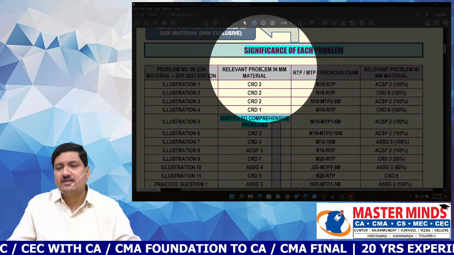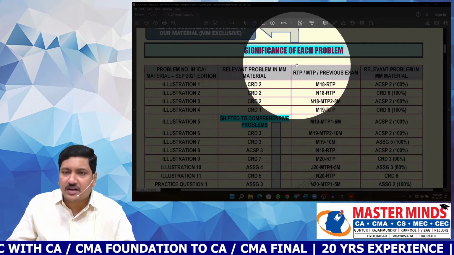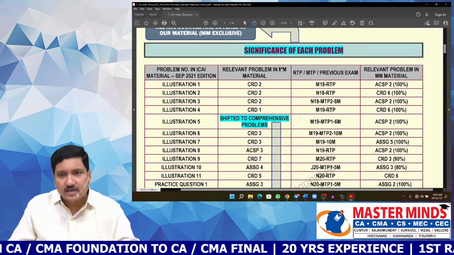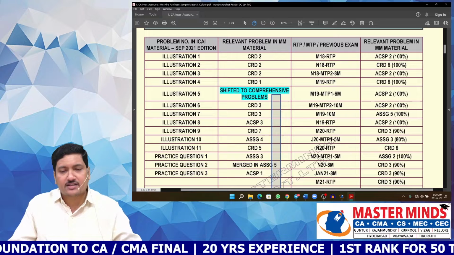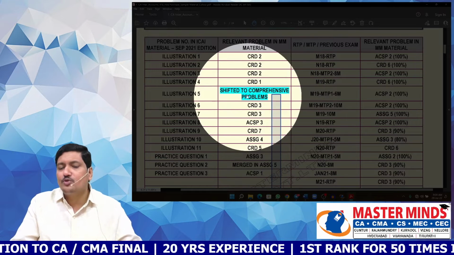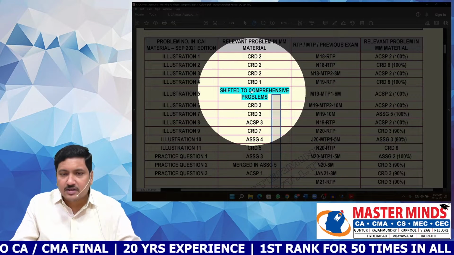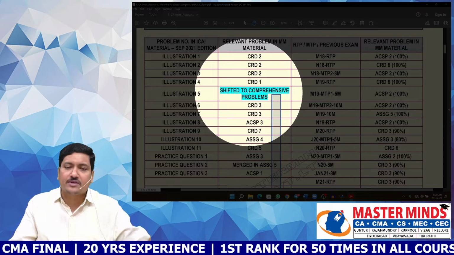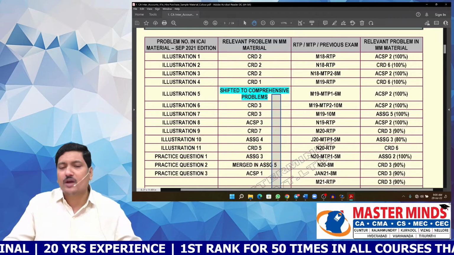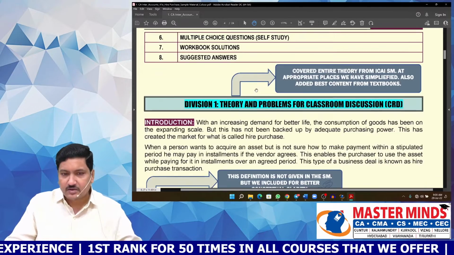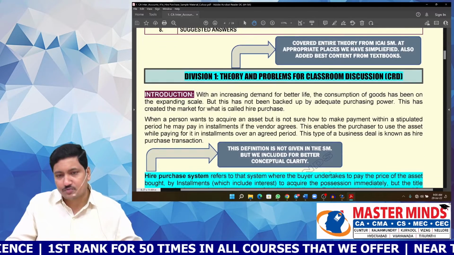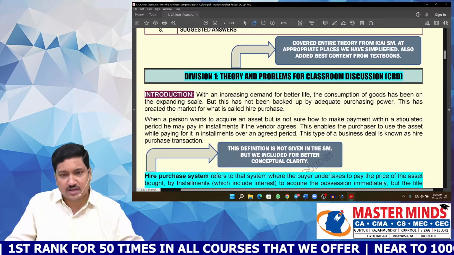Here is evidence that each and every problem given in any of the ICAI sources is already included in our material. For example, look at illustration 5. This problem you cannot understand in this chapter, so you can understand this only after completion of the remaining chapters. That's why we have included this in a separate chapter called comprehensive problems. So theory and problems for classroom discussion, all these things will be discussed in the classroom.